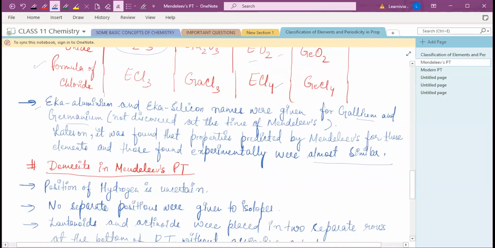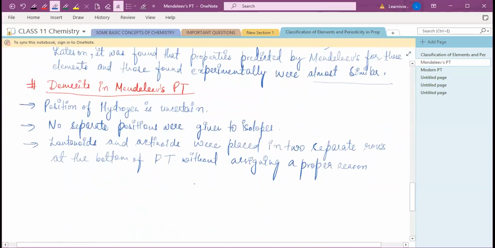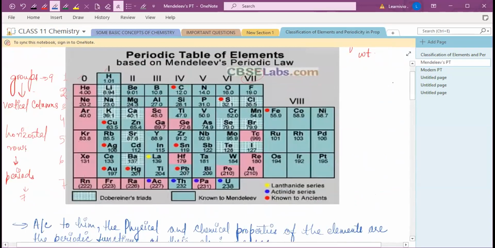Yeah, that was the merit of Mendeleev's periodic table. And now see the demerit. What are the limitations or demerits in Mendeleev's periodic table? Right, क्या कमी रह गई? So let's discuss. You can see over here the position of hydrogen is uncertain. See the periodic table first.